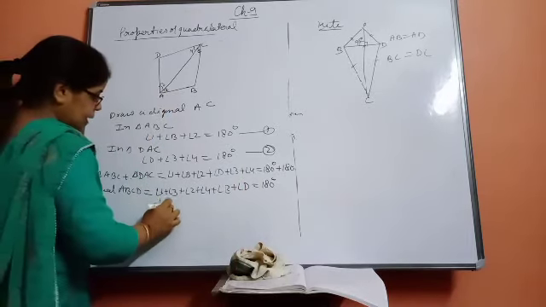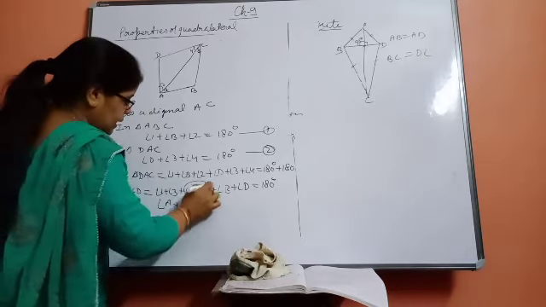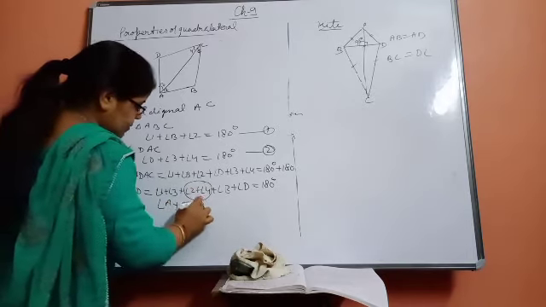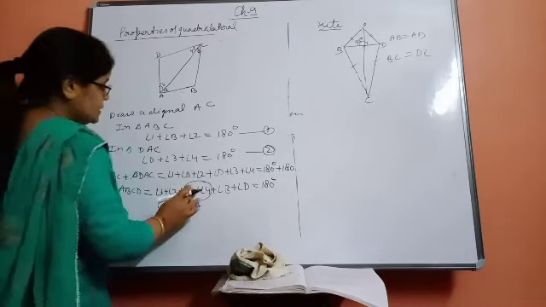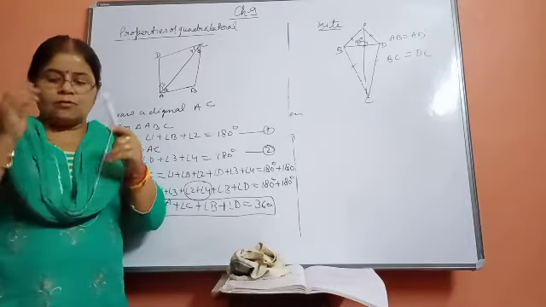So angle 1 and 3, what complete angle are they making? Angle A. These two are forming angle C. So angle A plus angle C plus angle B plus angle D is equal to 360. In this way you should know that the sum of all the interior angles, the sum of the 4 angles of a quadrilateral, is always equal to 360 degrees. So by this property also we will now solve the question.